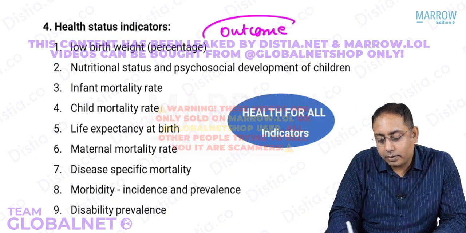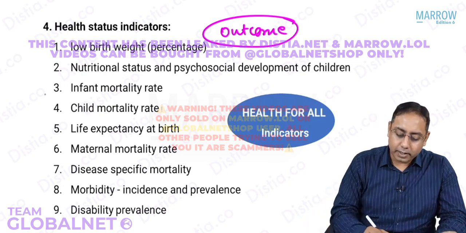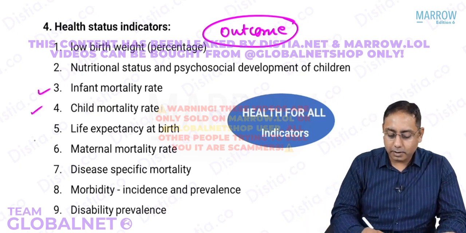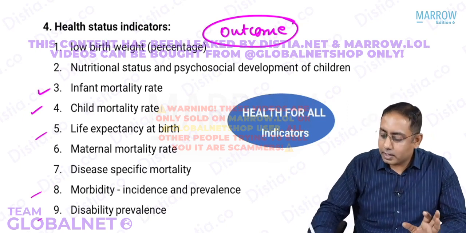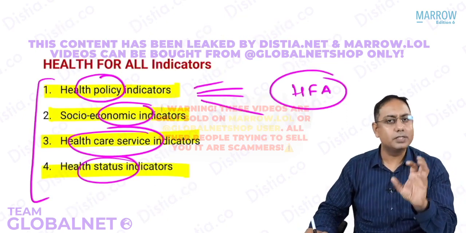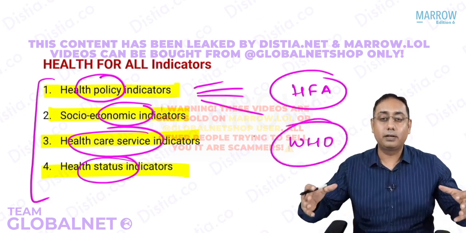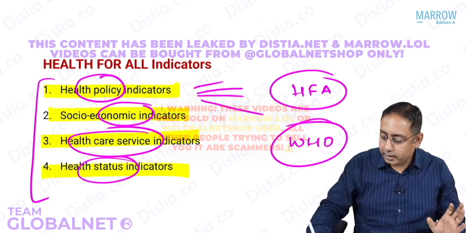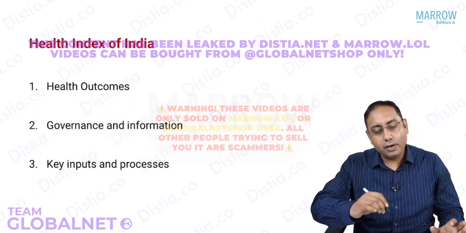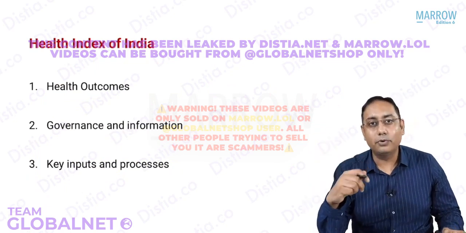That is what the community medicine, what the public health system is doing. So that is about the infant mortality rate, child mortality rate, life expectancy rates, disability, and so on. So these are your Health for All indicators. Just remember, these are the WHO indicators based on which they will categorize what level of development different countries are in. HFA indicators.